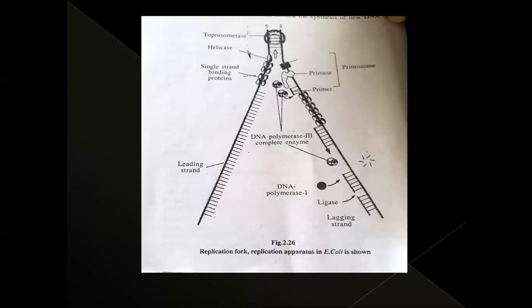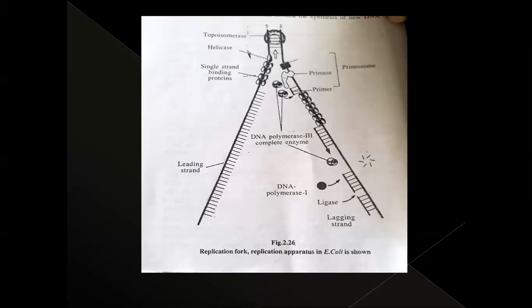After this, all the fragments are joined with the help of the enzyme ligase. This strand is called the lagging strand. The formation of new chains on both sides is catalyzed by the enzyme DNA polymerase. This is the replication mechanism of DNA.